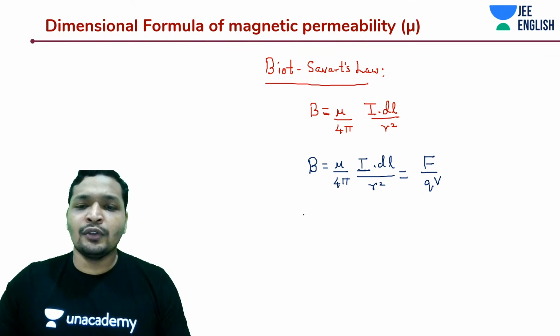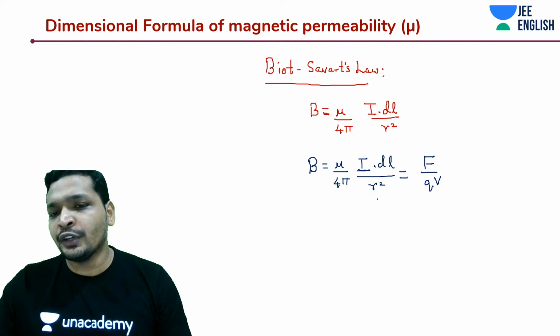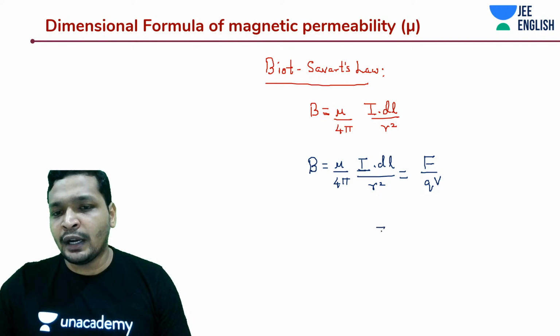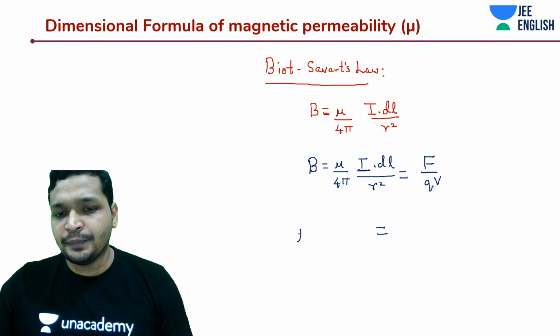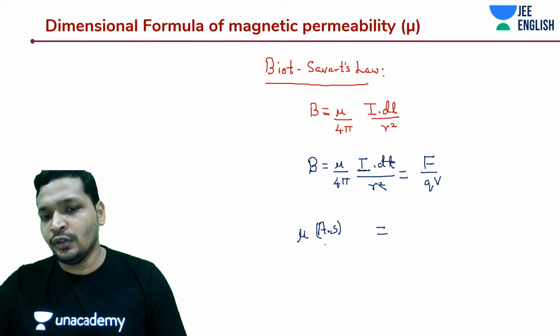Now let's do it the way we should be doing it. 4 pi does not have any units. I'm not going to carry it over, and I'm going to write down the SI units on each side. Then we'll write down the dimensional formula. So this should be ampere into second. I'm just cancelling it out for the convenience of dimensional analysis. You cannot cancel it out, students.